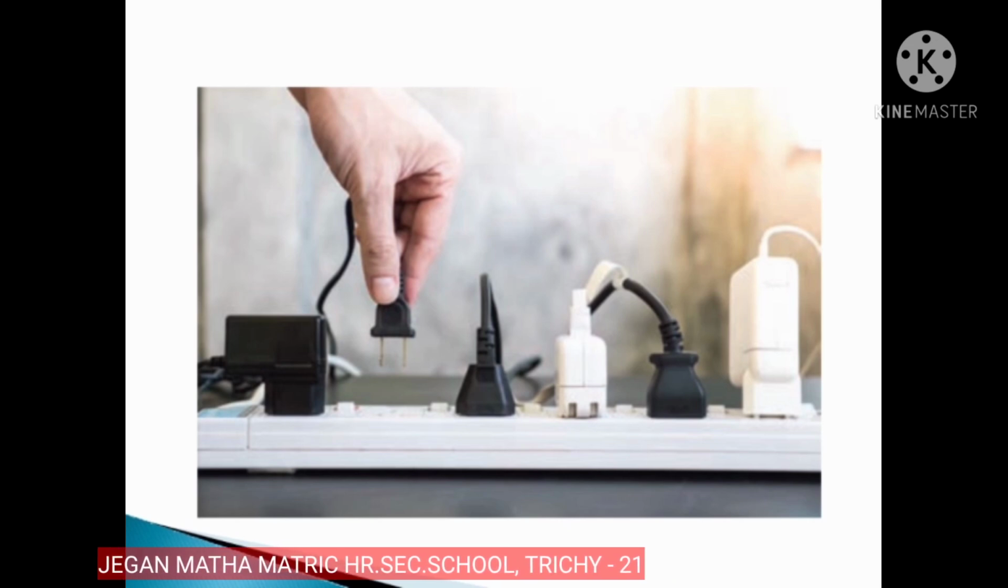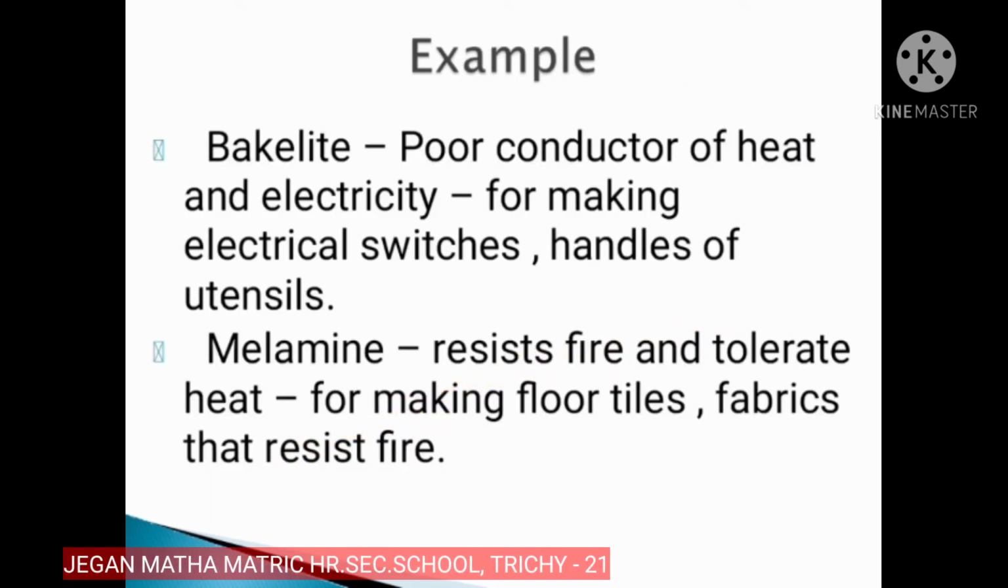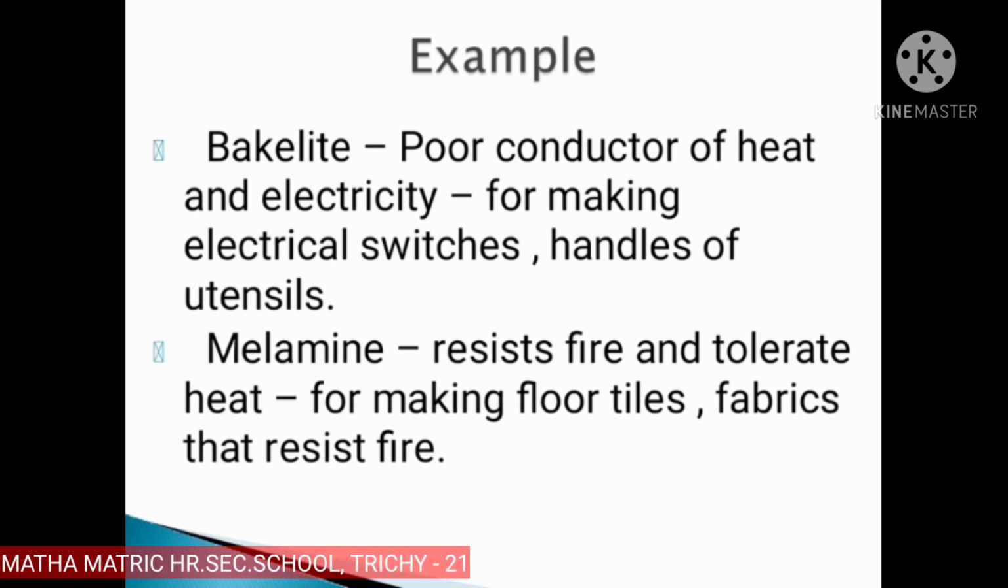Then melamine resists fire and can tolerate heat, so it is used for making floor tiles and fabrics that resist fire. So bakelite and melamine are two examples of thermoset. These type of plastics cannot be softened through heating them.